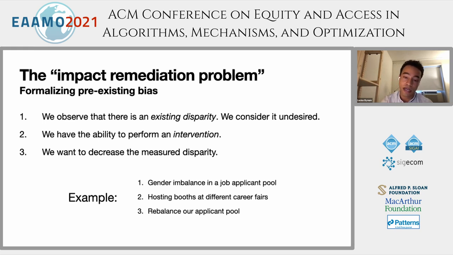That's the high-level overview. And here's a quick toy example to make this concrete. Imagine there's gender imbalance in a job applicant pool. And the intervention we can perform, just as an example, is hosting booths at career fairs, where we only want to rebalance our applicant pool with respect to gender. We can imagine other examples as well, such as increasing access to resources like vaccines, housing, or education, but keep that job applicant example in mind. We'll return to it as we go through the talk.